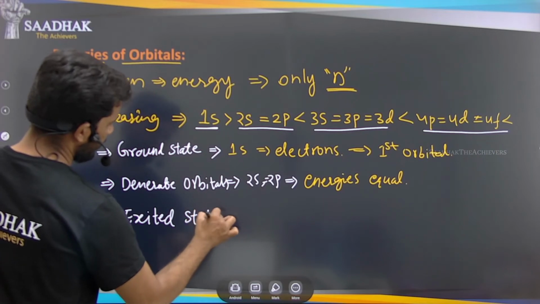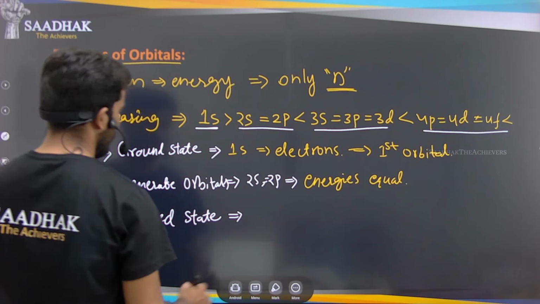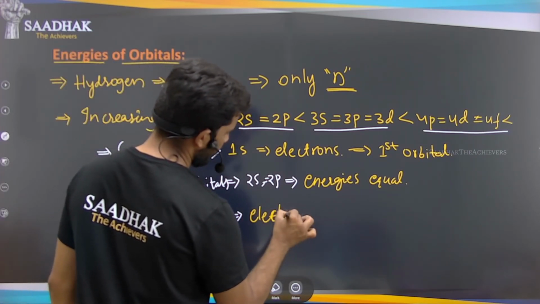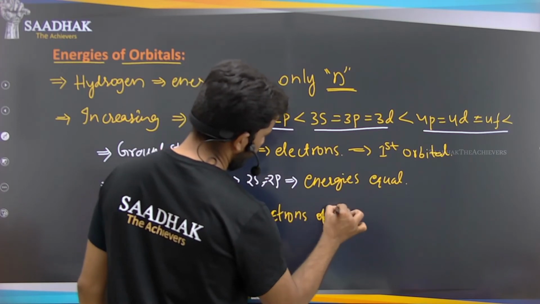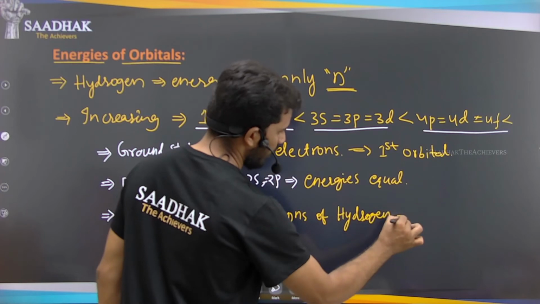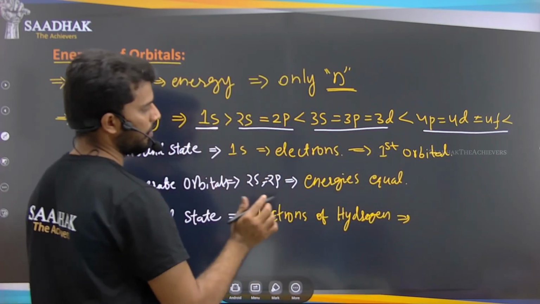That electron is in the excited state, which means the electrons of the hydrogen atom are not in the 1s orbital, right?